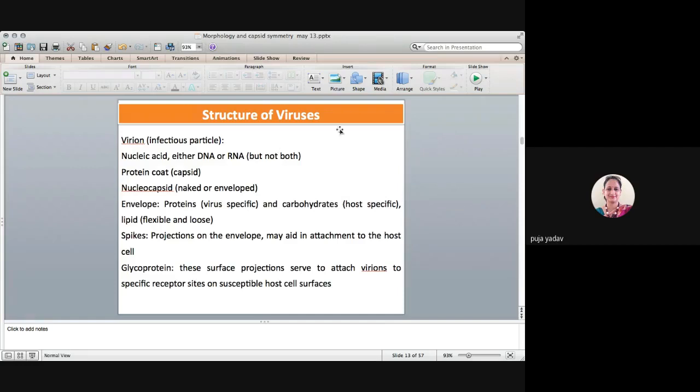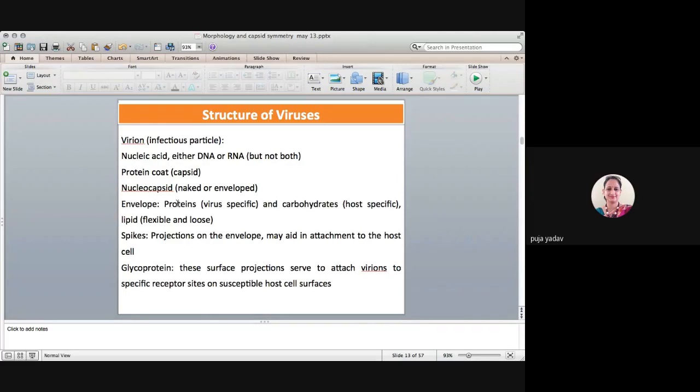If we talk about the structure of viruses, whenever I use the term virion, it means infectious particle. The infectious particle has a nucleic acid and a capsid, the protein coat. Protein coat and nucleic acid together are called the nucleocapsid, and this nucleocapsid may be naked or enveloped. If it is enveloped, the carbohydrates are derived from the host, and the proteins from the virus. Lipid is also derived from the host, which gives flexibility to the envelope.